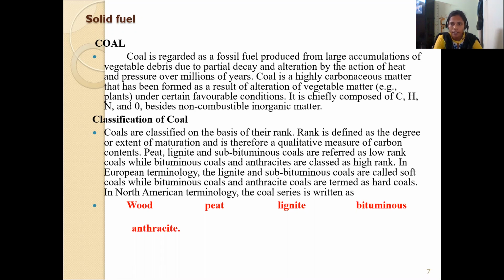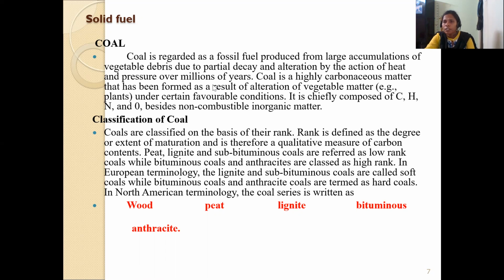In solid fuel, we have only one topic, that is coal. Coal is regarded as a fossil fuel produced from large accumulation of vegetable debris due to partial decay and alteration by the action of heat and pressure over millions of years.